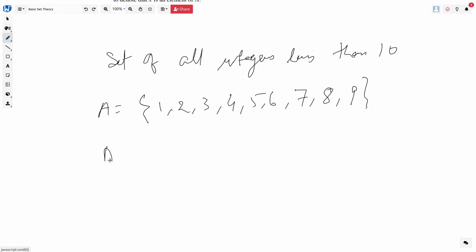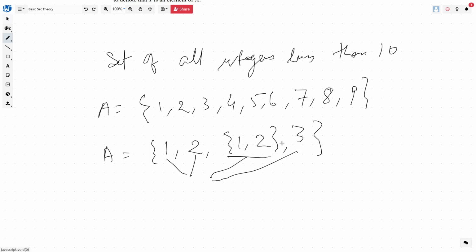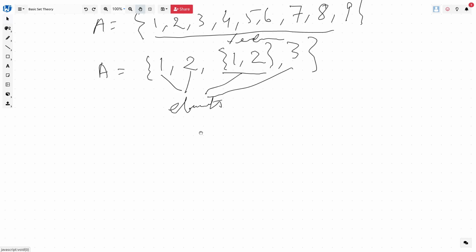Another set could be something like this: 1, 2, then we can write this 3. Now pay close attention, this is a single element which is different from 1, 2 and 3 and is also different from 1, 2. Because this is one element, this is one element, this is one element and this is one element. This is called an ordered pair of 1 and 2, but this is a single element. All are elements here. Similarly, all are elements here, right?